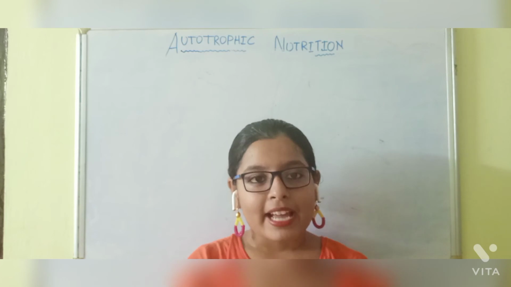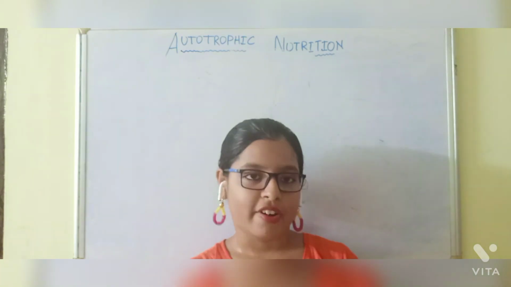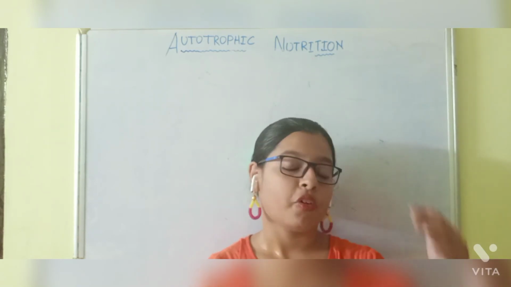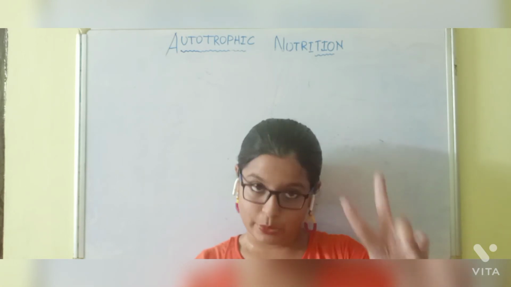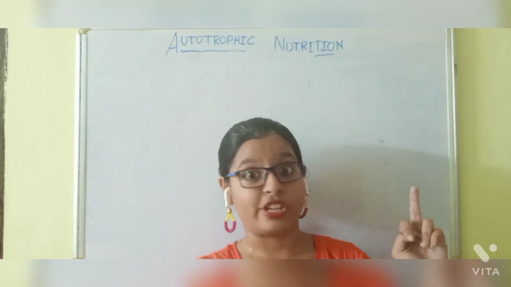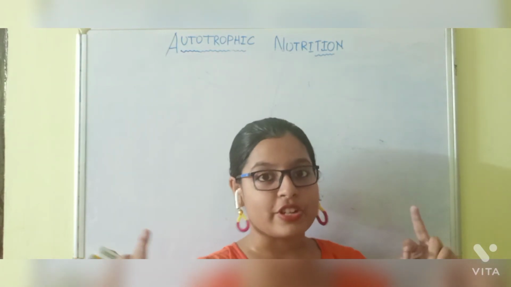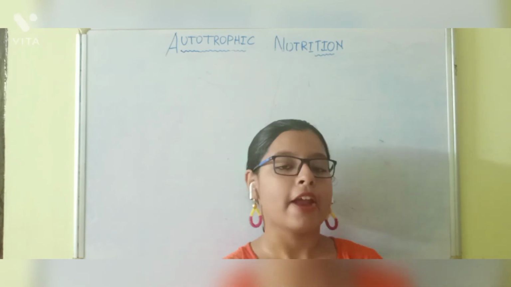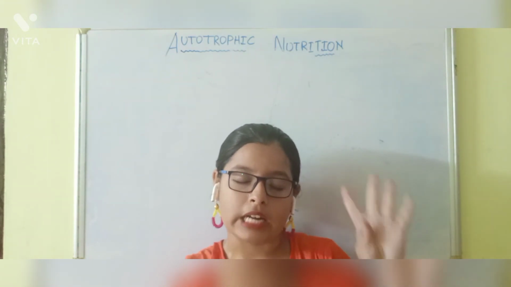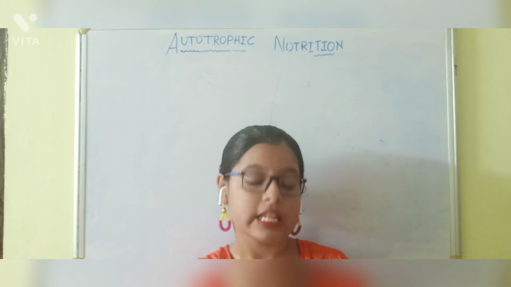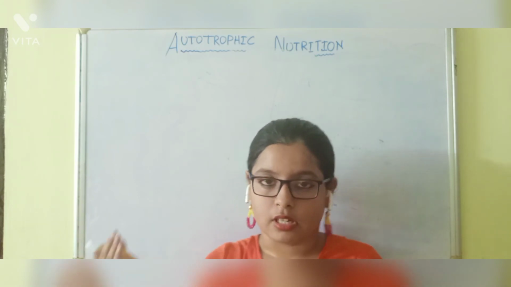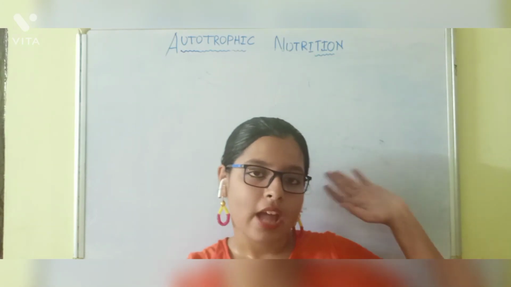So let me summarize or recap the photosynthesis process. First, nutrition is divided into two types: autotrophic nutrition and heterotrophic nutrition. Autotrophic nutrition is further subdivided into two types: photoautotrophic nutrition and chemoautotrophic nutrition. You can call photoautotrophic nutrition photosynthesis and chemoautotrophic nutrition chemosynthesis. Heterotrophic nutrition is subdivided into four types: saprophytic plants, parasitic plants, insectivorous plants, and symbiotic plants.